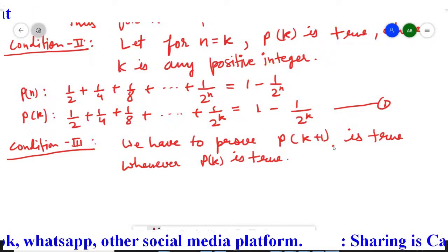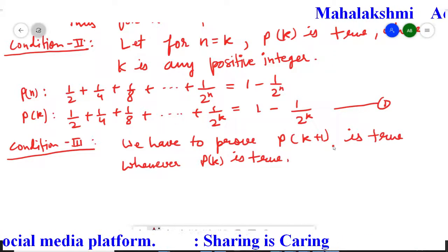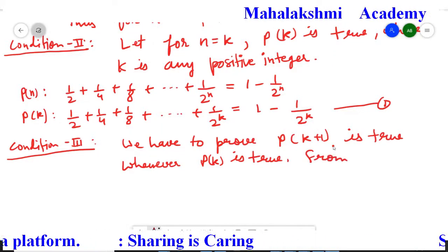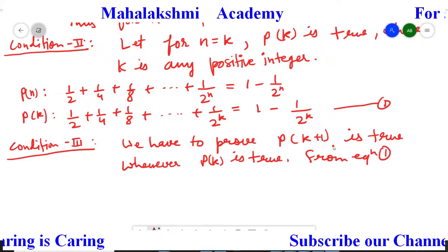So by taking the Pk statement, we have to bring Pk plus 1. I am writing here by using equation 1, so from equation 1, now we will write down equation 1 here.